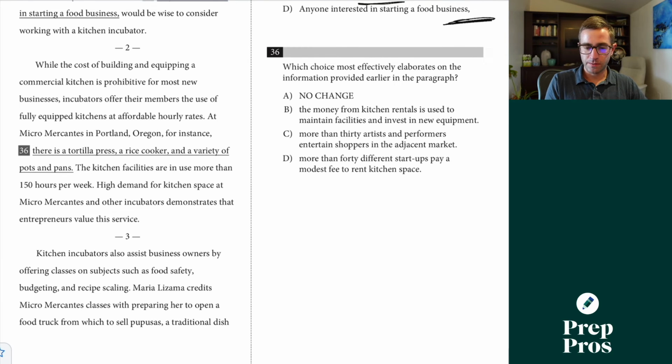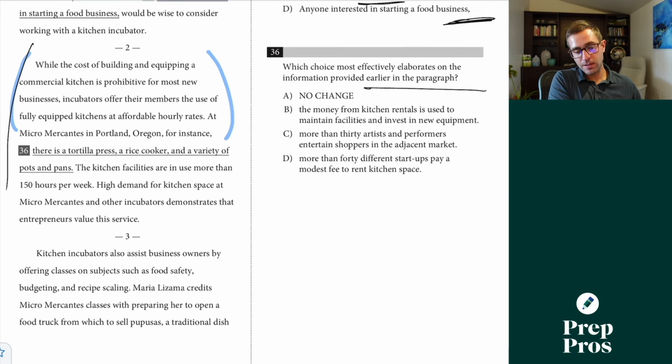36, which choice most effectively elaborates on the information provided earlier in the paragraph? Well, let's just read back through what we have earlier. While the cost of building and equipping a commercial kitchen is prohibitive for most new businesses, incubators offer their members the use of fully equipped kitchens at affordable hourly rates. Right? So we're really just talking about the really important stuff as we've talked about, how generally speaking it's expensive, but incubators make it more affordable. At Micro Mercantes in Portland, Oregon, for instance, there's a tortilla press, rice cooker, and a variety of pots and pans. Well, that's not really getting to the main point, which was saying that it's prohibitively expensive. So we can get rid of A.